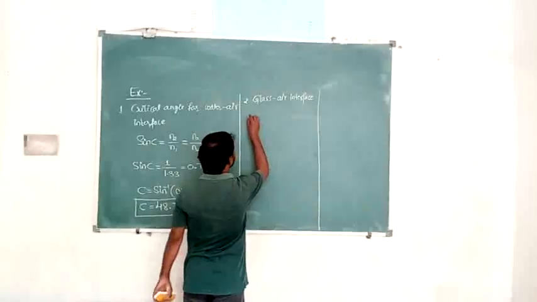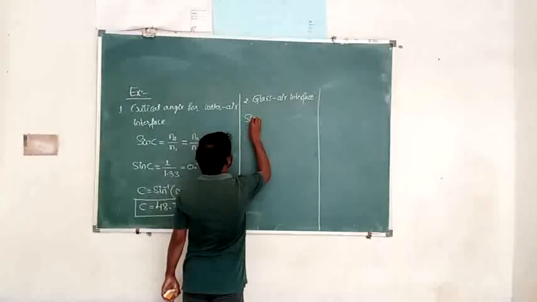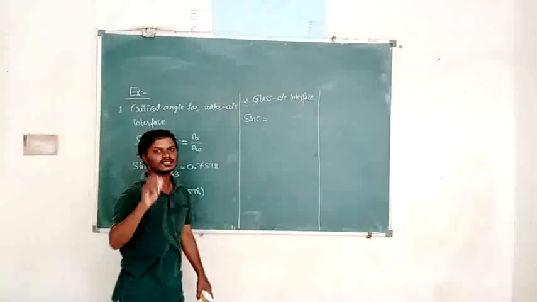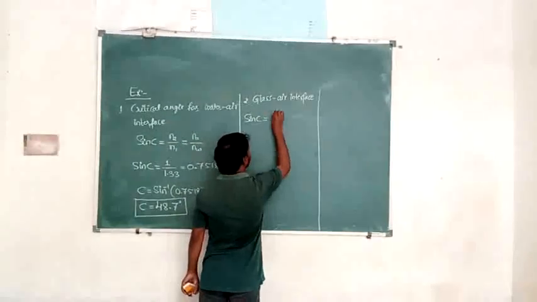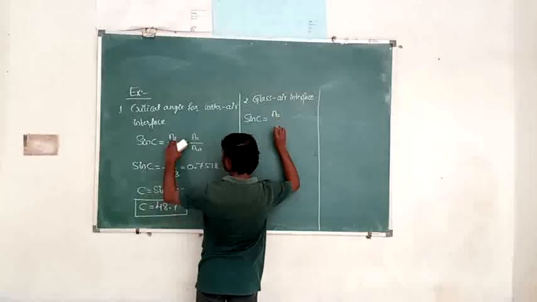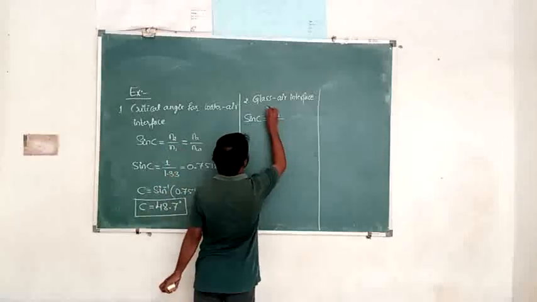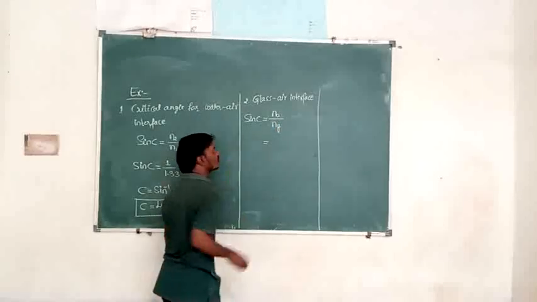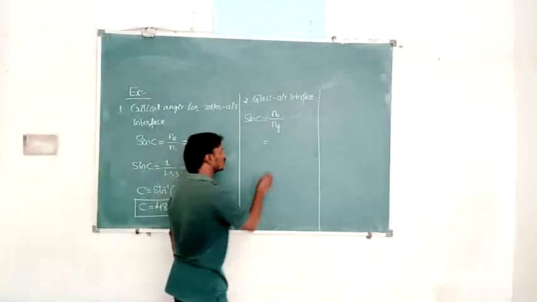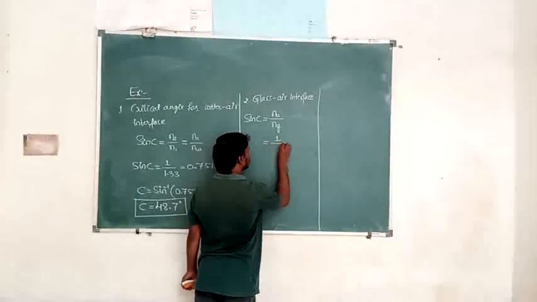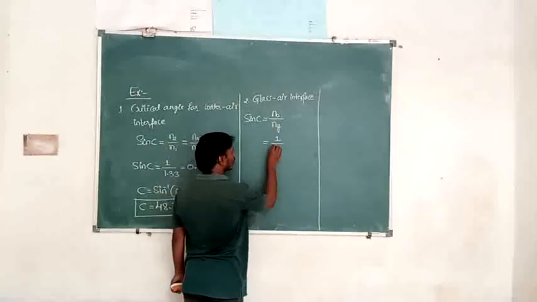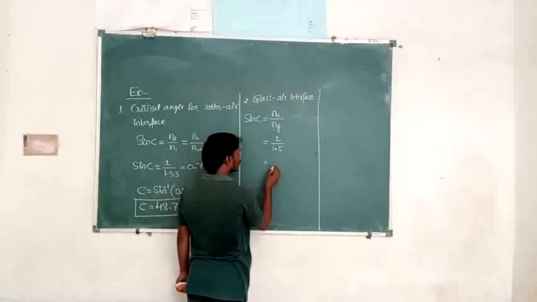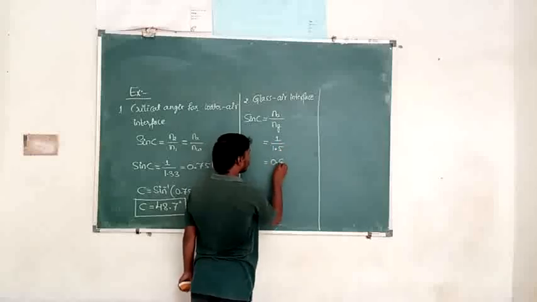Again, by using the formula sin C is equal to, which is the second medium here? Air is the second medium, so instead of n2 I will write na. And which is the first medium? Glass, so I will write ng. Then what is the refractive index of air? That is 1. And the refractive index of glass is 1.5. So on solving this, you will get